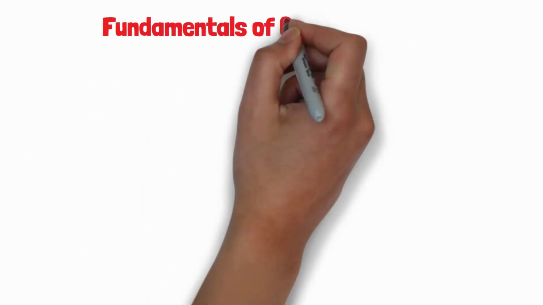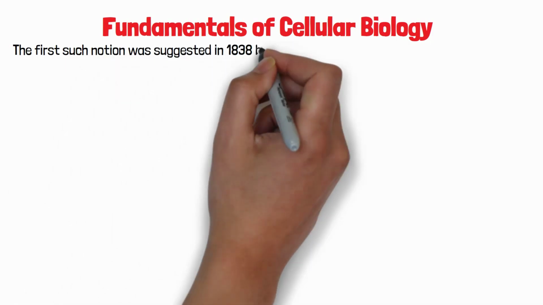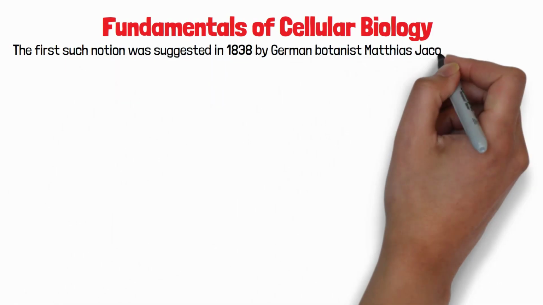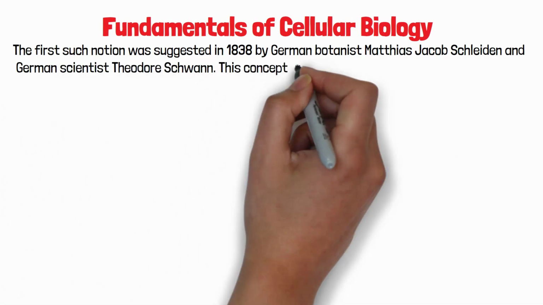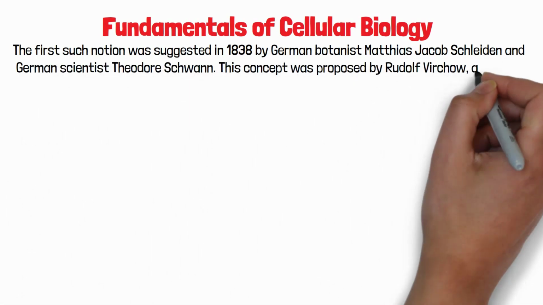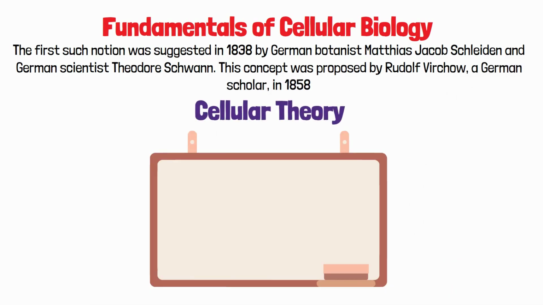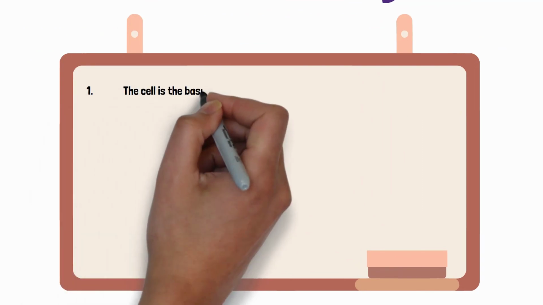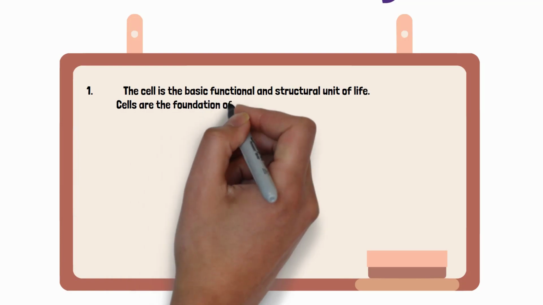Fundamentals of cellular biology. The first such notion was suggested in 1838 by German botanist Matthias Jakob Schleiden and German scientist Theodor Schwann. This concept was proposed by Rudolf Virchow, a German scholar, in 1858. Cellular theory. 1. The cell is the basic functional and structural unit of life. Cells are the foundation of all living things.